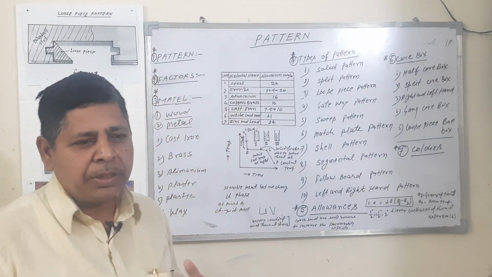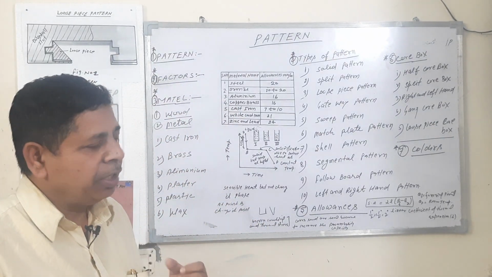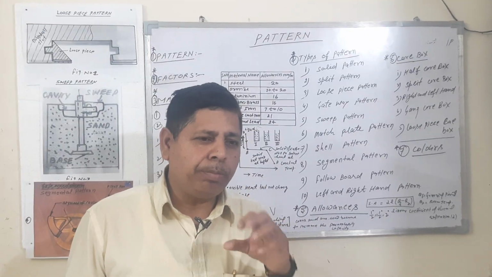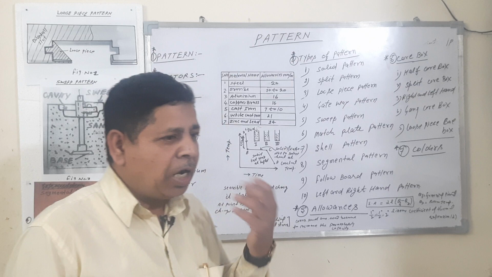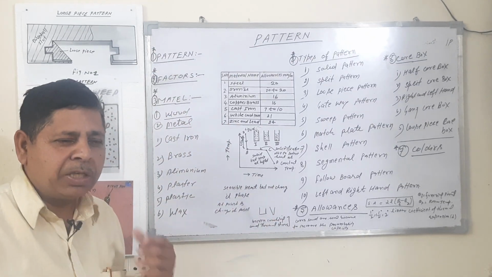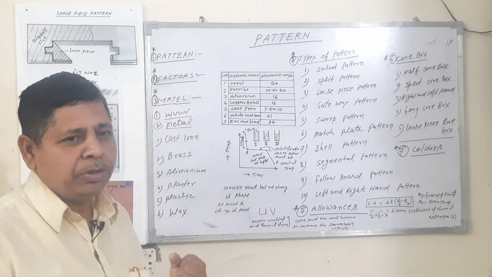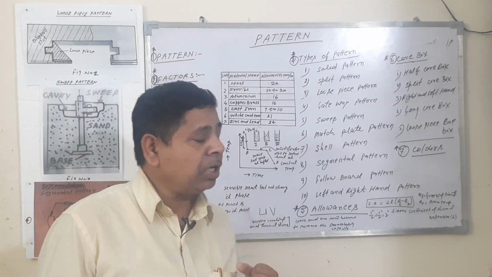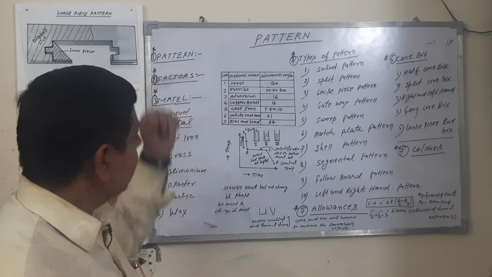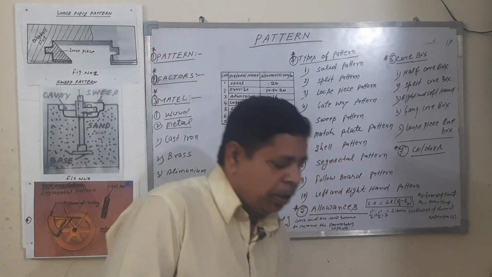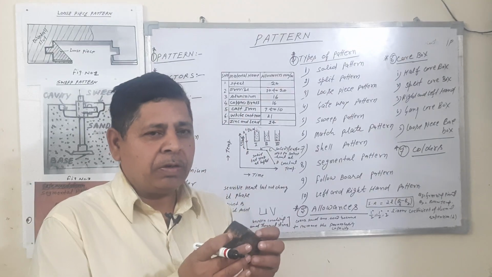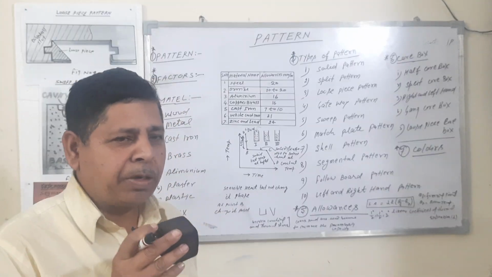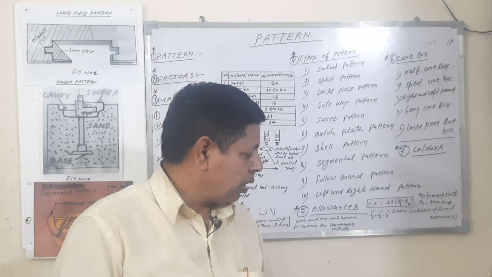The pattern is making a mold or cavity in a sand. The cavity or mold is filled by the molten metal. After some time, after solidification of the metal, you can carry out this as a product. This process is called the casting. The quality and surface finish of the casting generally depends upon the finishing of the pattern.